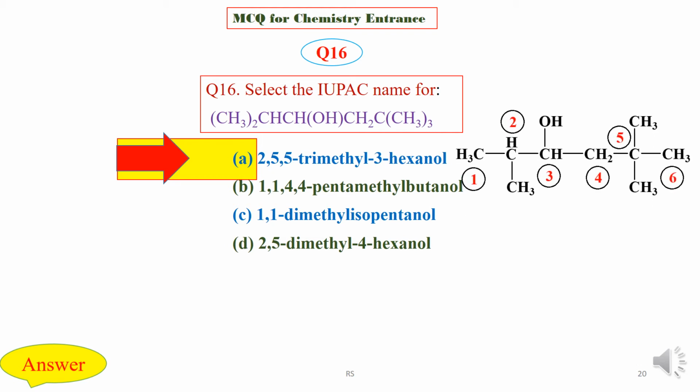See the numbering of the carbon atoms. Carbon numbers 2 and 5 contain methyl groups, and the alcoholic OH is at carbon number 3, so the name is 2,5,5-trimethyl 3-hexanol.